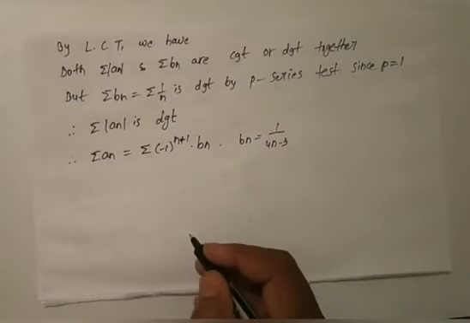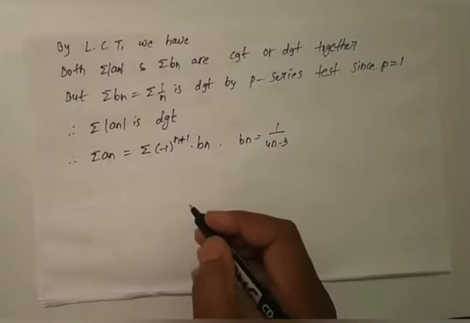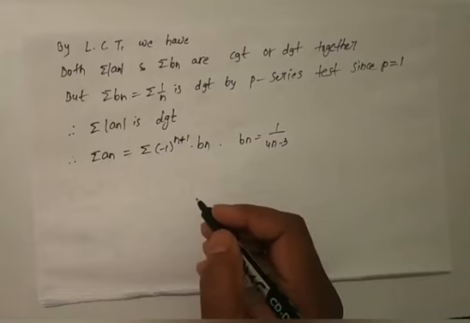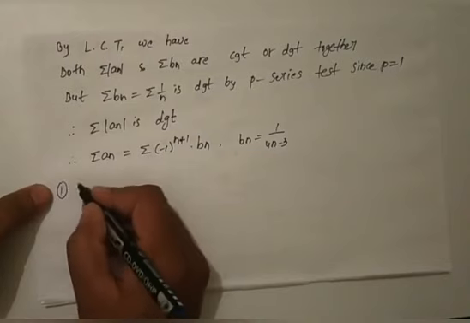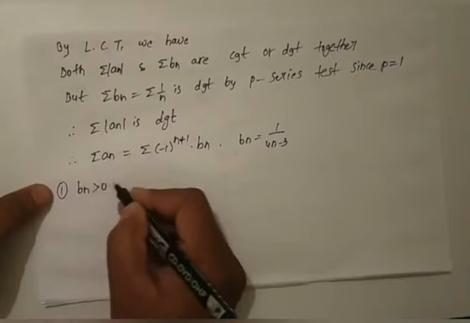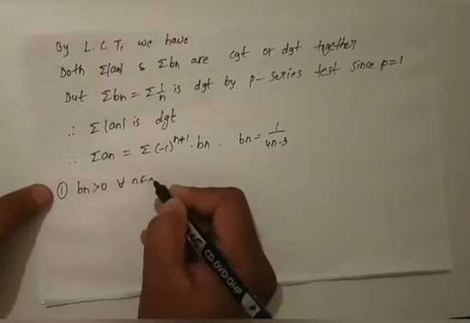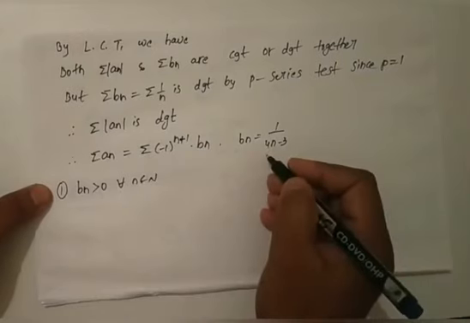Now first let us check the three conditions in the alternating series test. What is the first condition? Here bn greater than 0 for all n belongs to N, because you can see in bn,